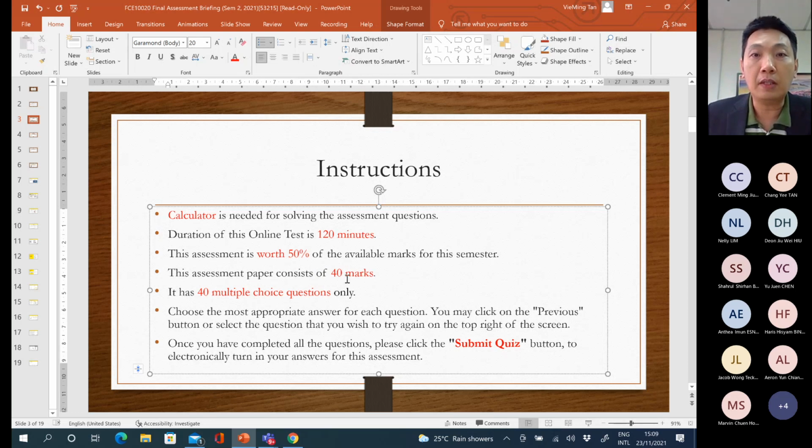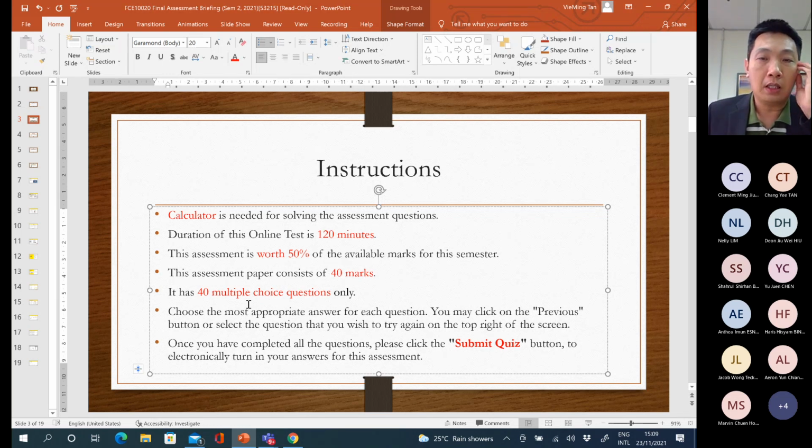The final assessment consists of 40 marks, and consists of 40 multiple choice questions. So that means one multiple choice question is worth 1 mark. One question, 1 mark. For each question there will be 4 options for you to choose from. So you have to choose the best answer. All 4 options will be given to you to choose the best answer.